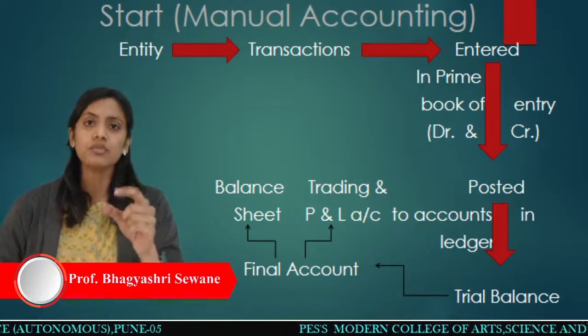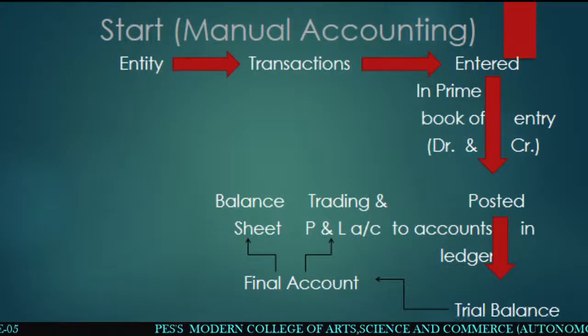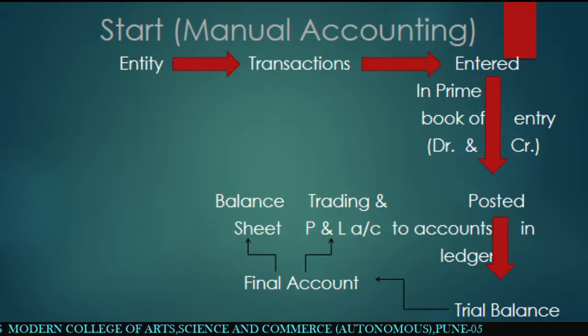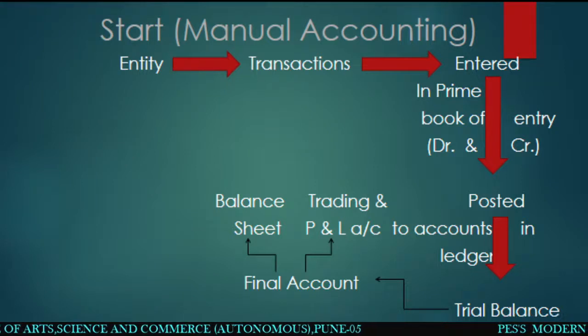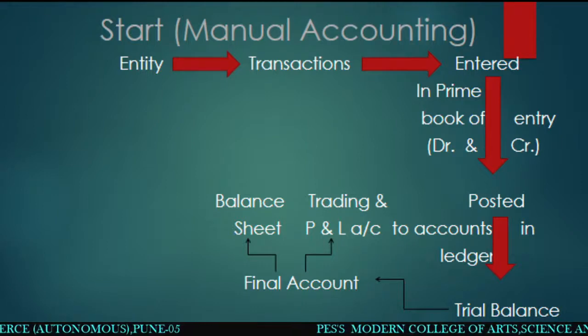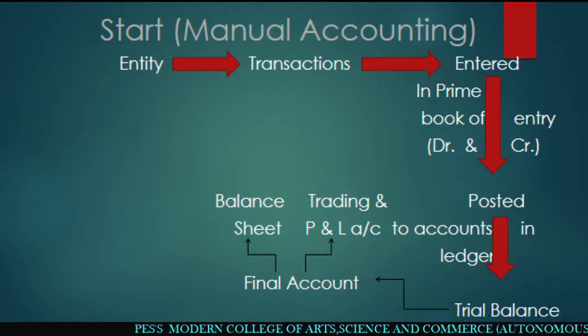After the posting of ledgers, the next procedure is to create a trial balance. After preparing the ledger accounts, whatever balance amounts are there, with these balances you create a trial balance. Some accounts will have a debit balance and some will have a credit balance. With the help of these debit and credit balances, you create a summary of the accounts, and that is the trial balance.